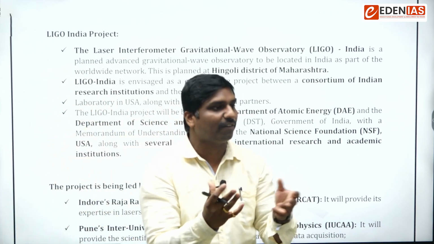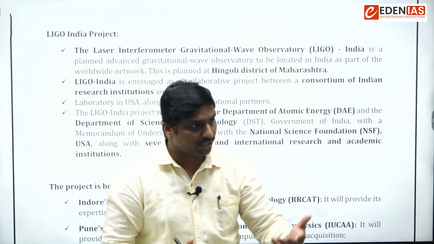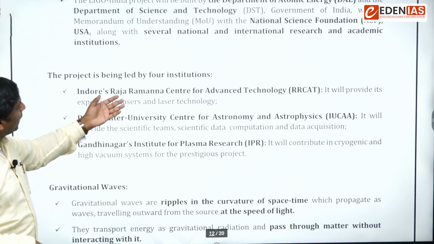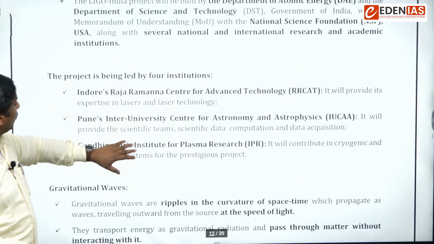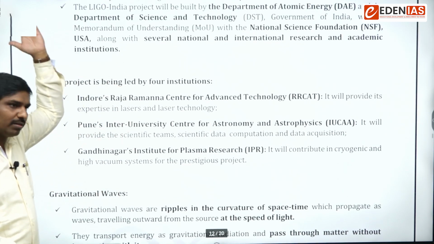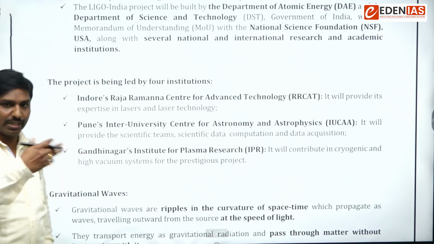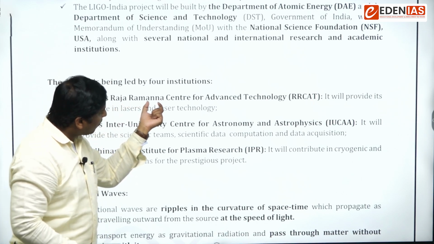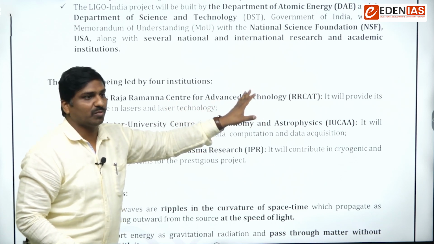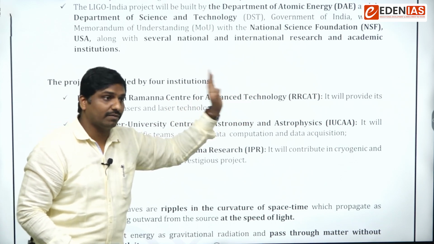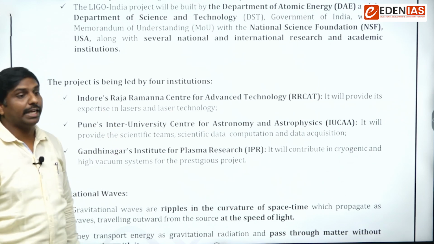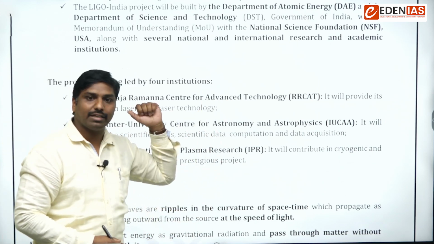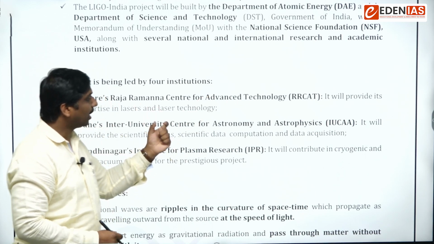Consortium means a group of research institutes. So which institutions are involved? One is LIGO, the international US-based LIGO. Apart from that, we have the Raja Ramanna Center for Advanced Technology, located at Indore, Madhya Pradesh. This institution is involved in this project, and along with that, there is